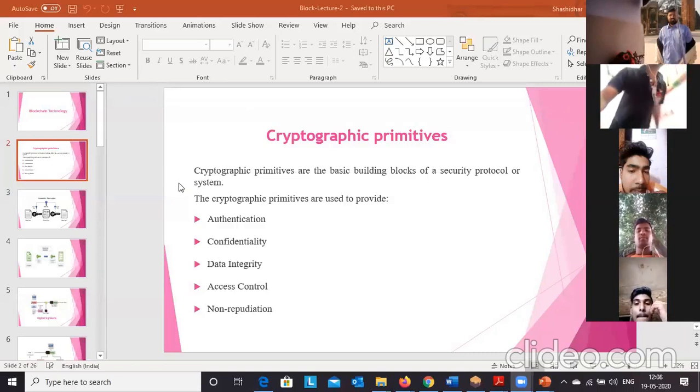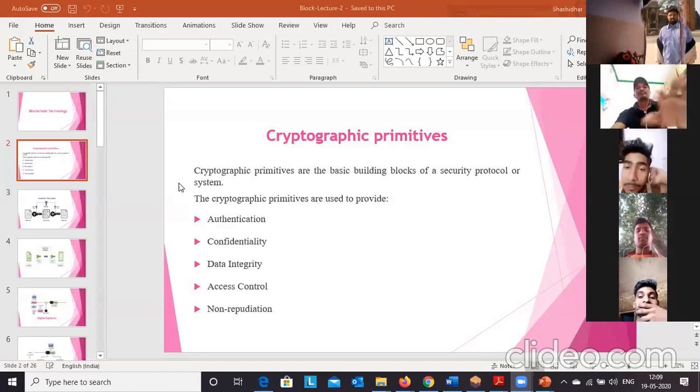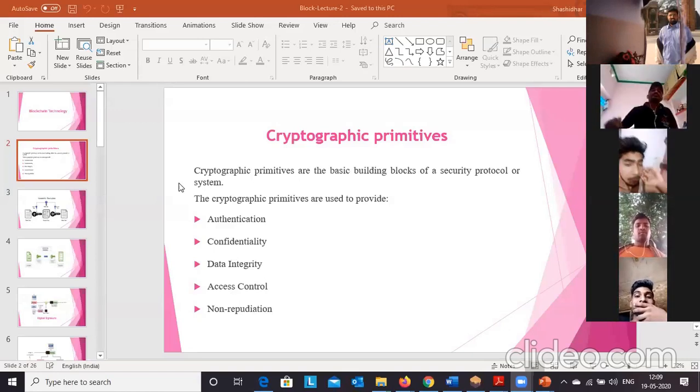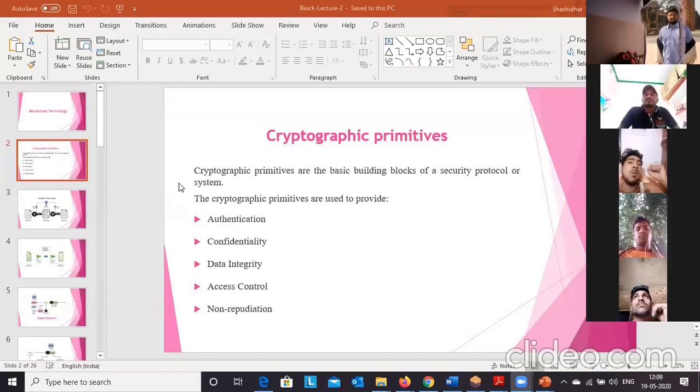So we are discussing cryptographic primitives. We have discussed authentication. Next, the second service is confidentiality. What is meant by confidentiality? In networks, whenever we transmit information from one node to another node, or from one network to another network, the message should be kept secret. That is called confidentiality. With the help of cryptographic primitives, we can provide confidentiality.